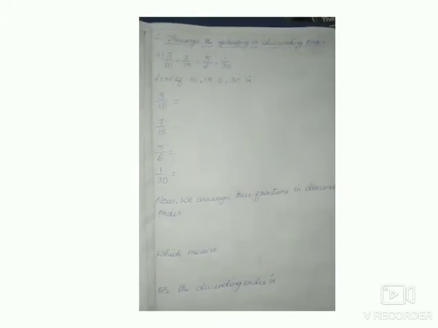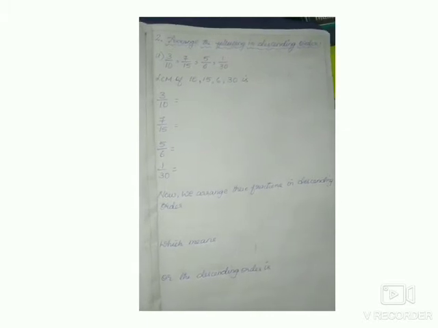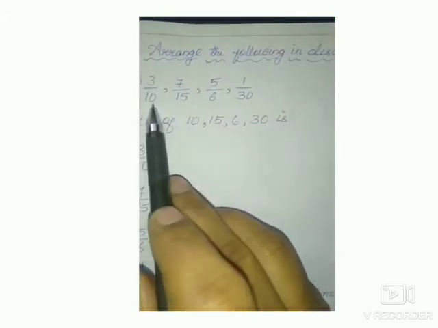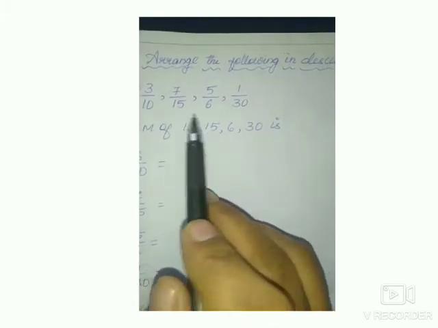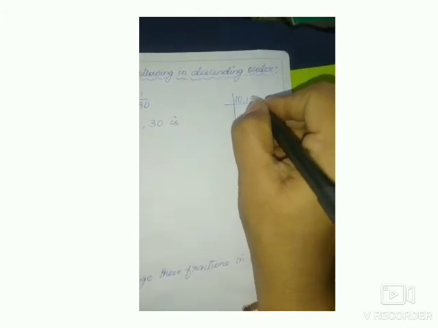Now let us arrange the following in the same way in descending order. Descending order means bigger number to smaller number. So first consider the denominators 10, 15, 6, 30. Now take the LCM method of denominators 10, 15, 6, 30.